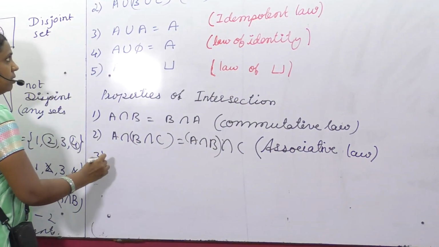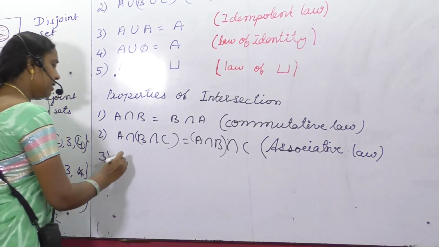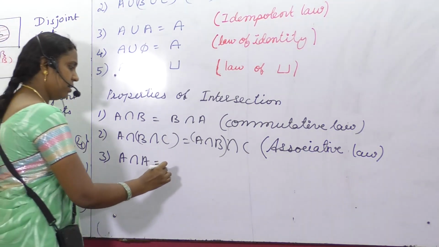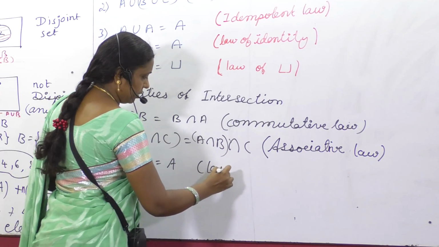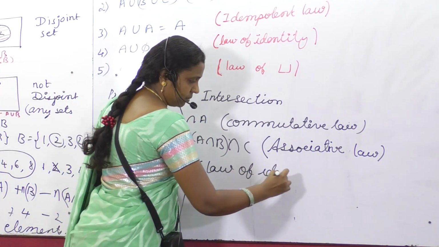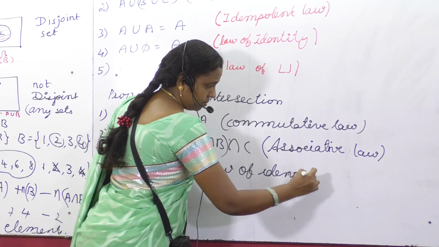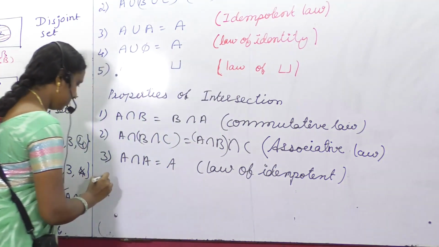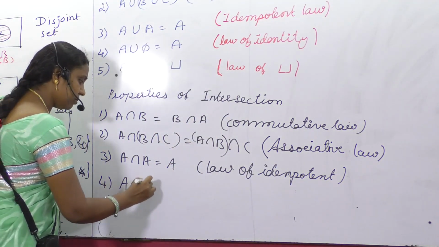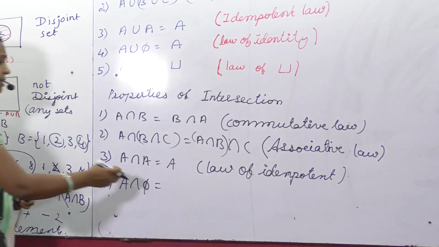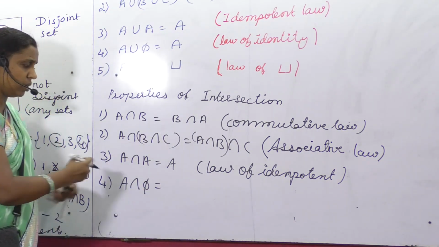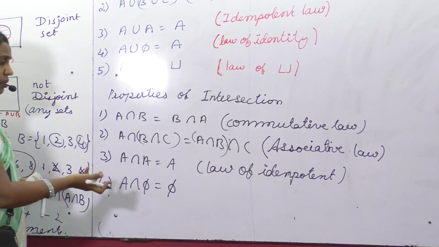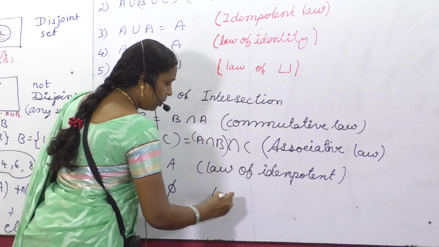Okay, next one. A intersection A, common to A and A. Again it is A. So this is said to be what? Law of idempotent. Next, A intersection phi. What do you mean by this? Null set and set A, common to both the sets is nothing but null set only, because null set doesn't have any elements. Common to both means it will be the null set. So what we say? Law of phi.